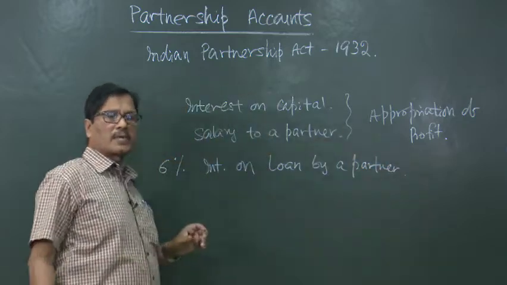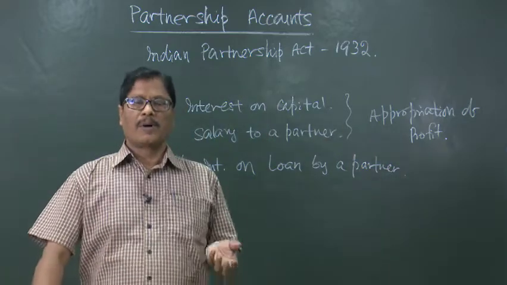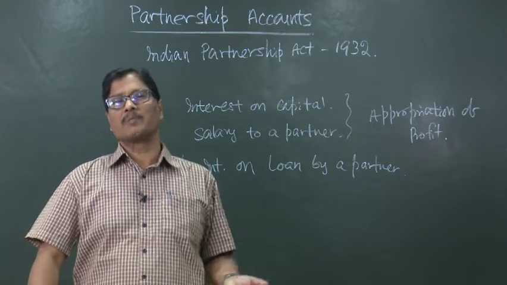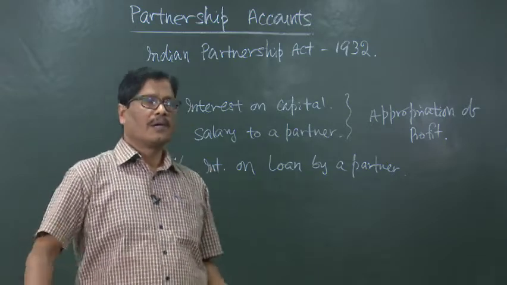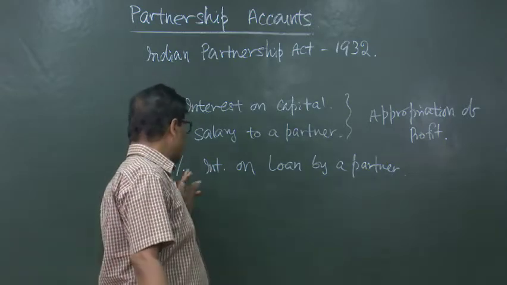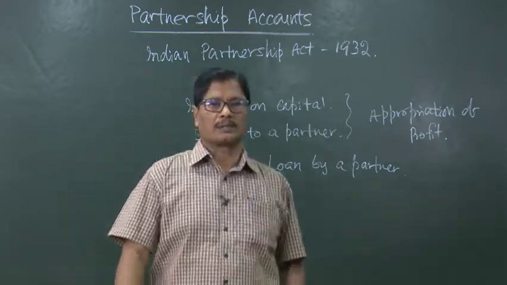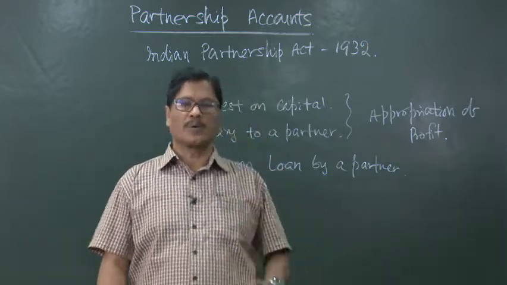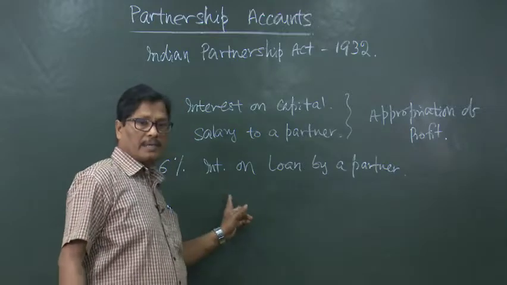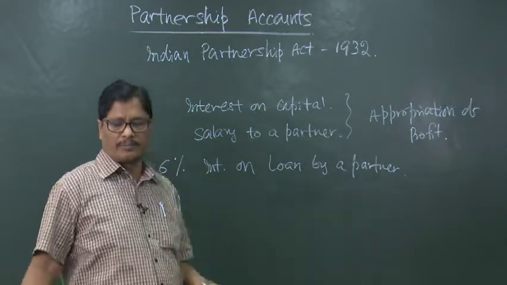When a partner has contributed his capital, but over and above his capital he has given some loan also to the partnership firm, he will be entitled to get an interest of 6% on this loan, whether there is profit or there is loss, whether there is less profit or more profit. This is compulsory. This 6% will have to be given to him.